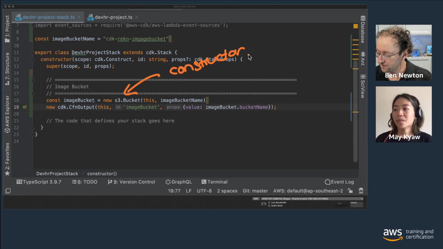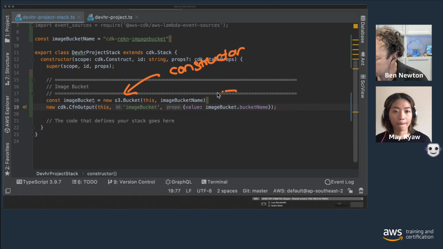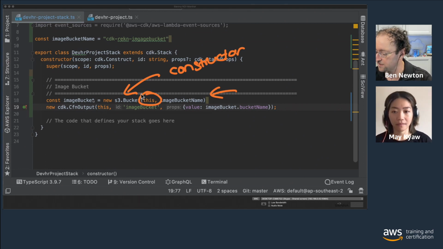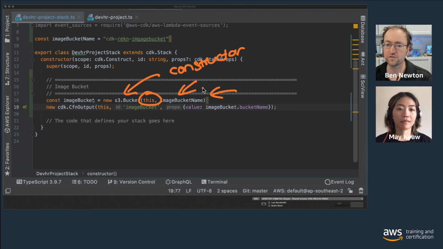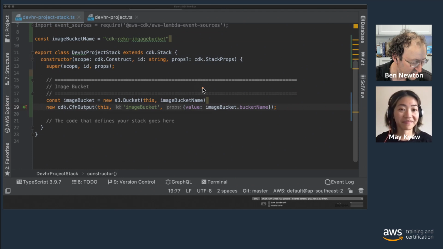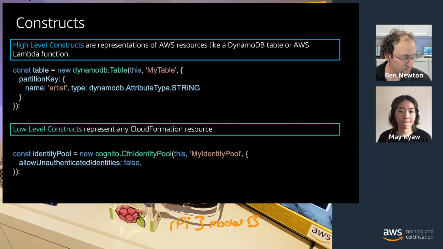Just to let you know, most constructs within the AWS CDK have a very similar signature. We want to pass in the scope, and then we've got the actual name of the resource, a very standardized way of doing things. We also have different levels of resourcing.